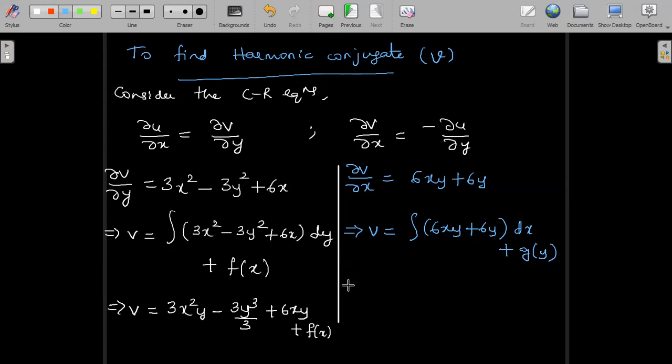So this gives us v is equal to integration of 6xy with respect to x we are doing. So 6 into x square divided by 2 into y plus 6 into xy plus g of y.